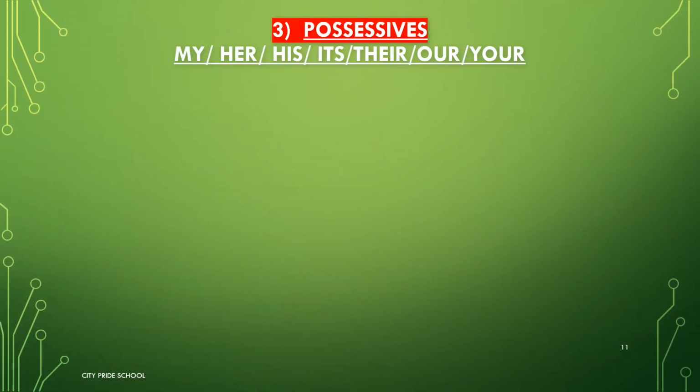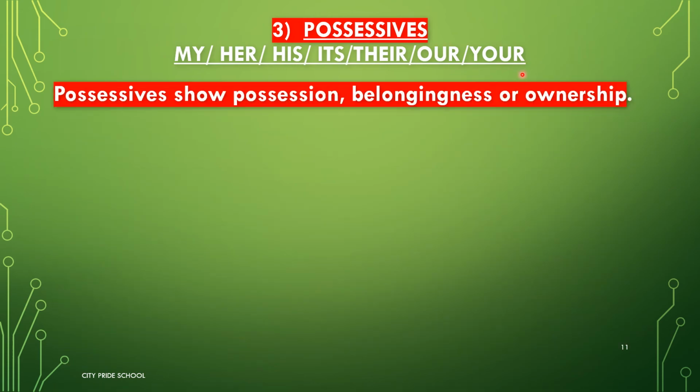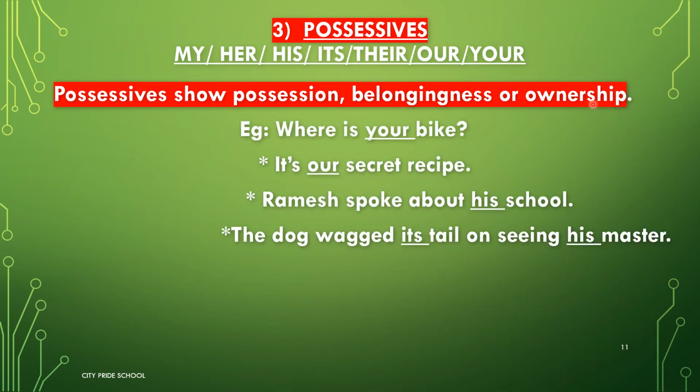Now possessives are the last type of referring determiner. They are my, her, his, its, their, our and your. They are only 7 in number. Now, as determiners answer the question which one, possessives answer the question whose, because they show possession, belongingness, or ownership.